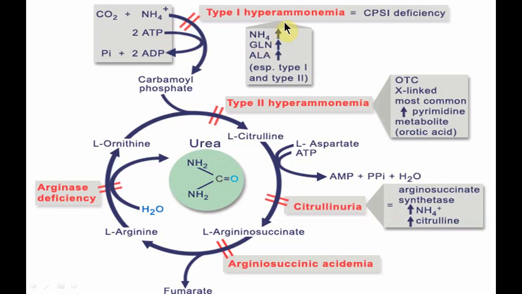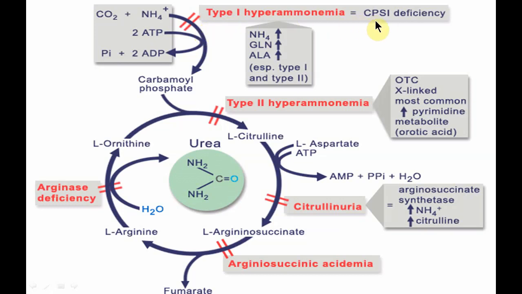Ammonia is incorporated into glutamate to form glutamine, so its level is also increased. Alanine also channels its nitrogen into the urea cycle, so with the enzyme deficient, its level is also increased. This is type 1 hyperammonemia.